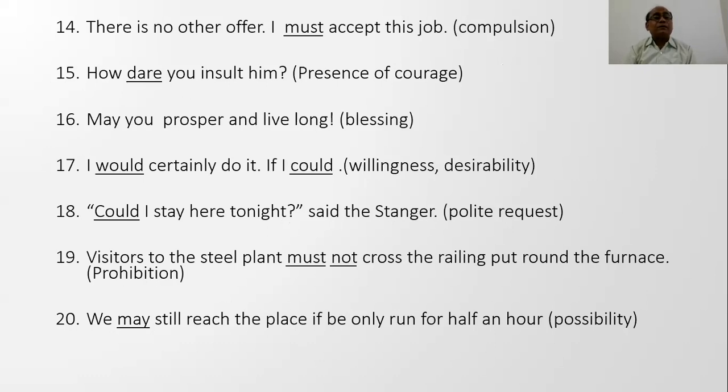Prohibition, must not. Visitors to the steel plant must not cross the railing put round the furnace. Prohibition, must not. Again, possibility. It is a very slight possibility. We may still reach the place if we only run for half an hour. So possibility is there.